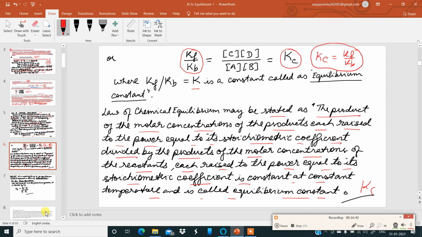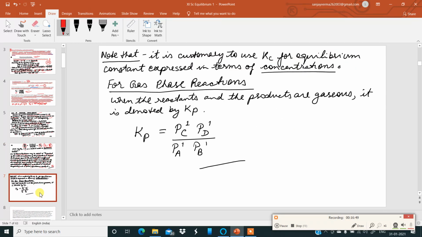That is all about Kc. This is called the law of chemical equilibrium. Now, moving to the next slide, note that it is customary to use Kc for the equilibrium constant expressed in terms of concentrations. But if we talk about gaseous reactions in equilibrium, where the reactants and the products are gaseous, it is denoted by Kp, K and P.